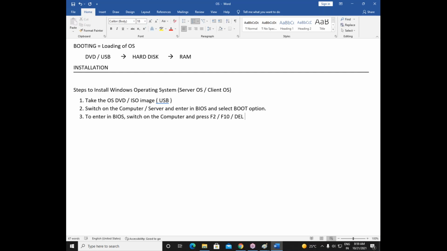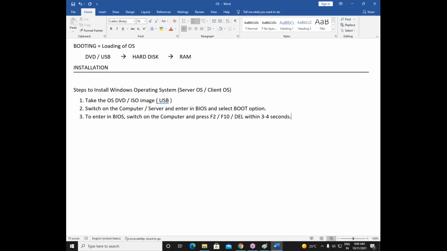When you see your keyboard, you can see F2 key there, F10 key, or we can say delete key also, right? So press F2, F10 or delete key within 3 to 4 seconds. That's it.